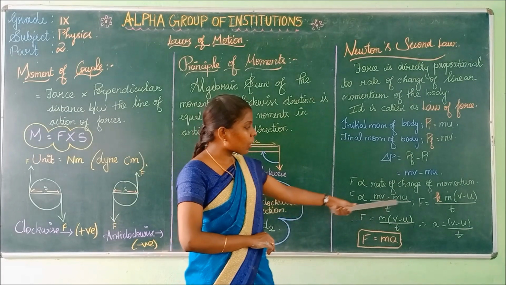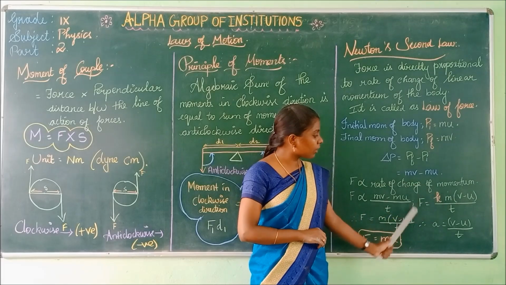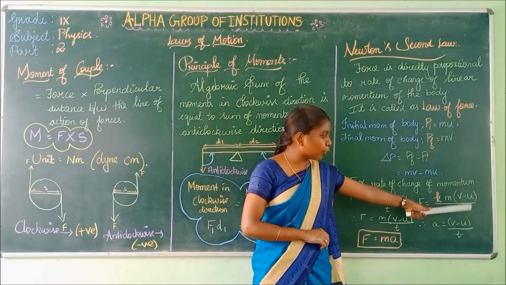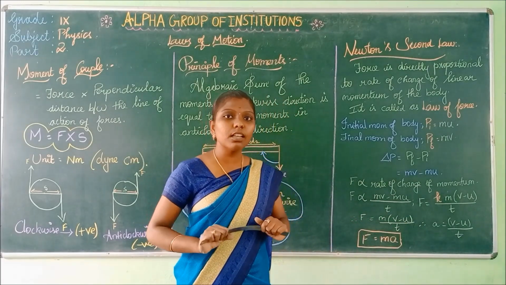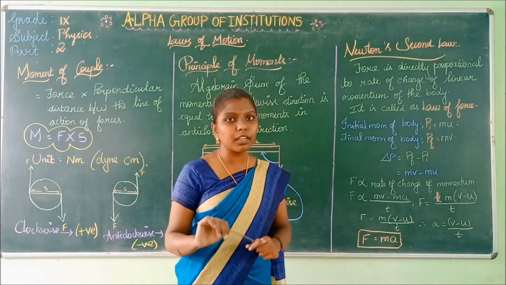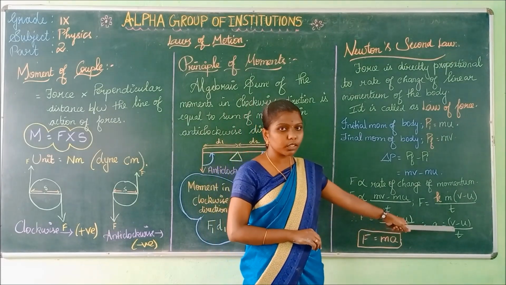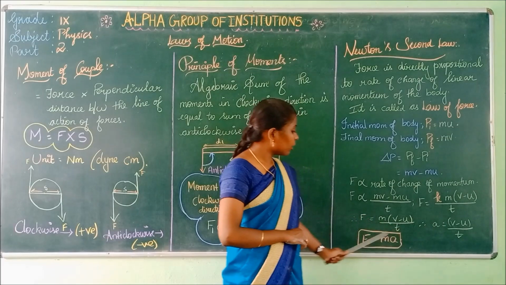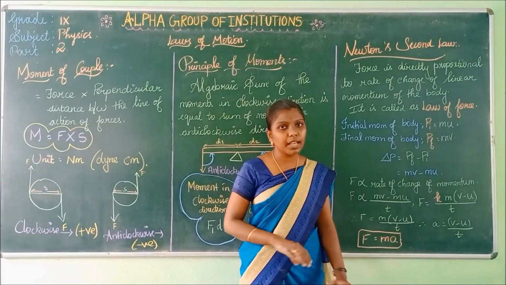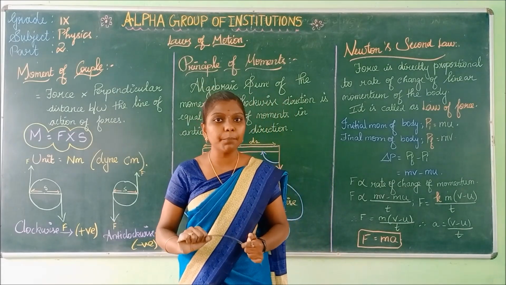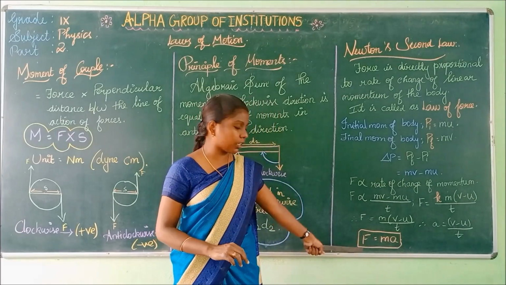Now this constant k is equated to 1. So removing the constant, F is equal to m into (v minus u) by t. Now, v minus u by t, what is it? Change in velocity with respect to time taken is called acceleration. So v minus u by t is equal to a, which is acceleration. Now F is equal to ma. Is it clear? This is Newton's second law of motion.